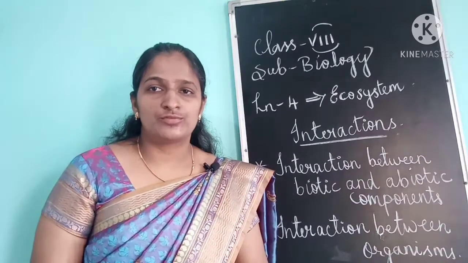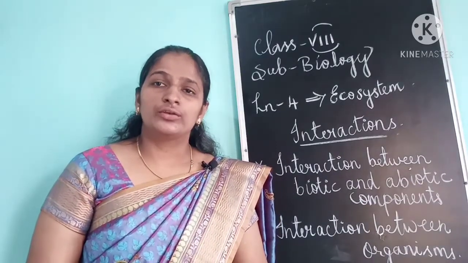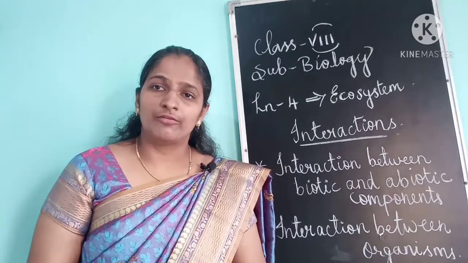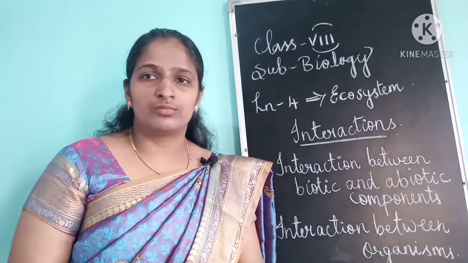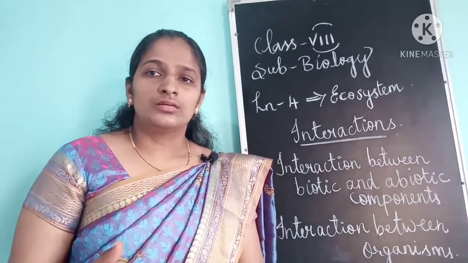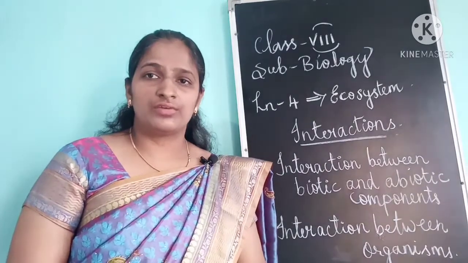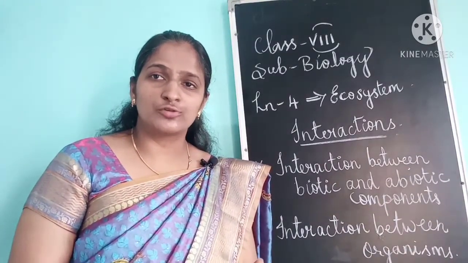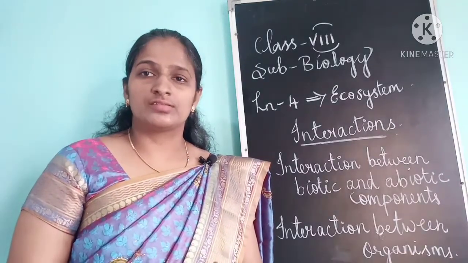And there are two types of parasites, ectoparasites and endoparasites. Ectoparasites live on the body of the animals, sometimes on the fur or the hair of the animals. And the endoparasites live inside the host body and derive their food from it. So the parasites which live inside the host body are called endoparasites, and those outside the host body are called ectoparasites.